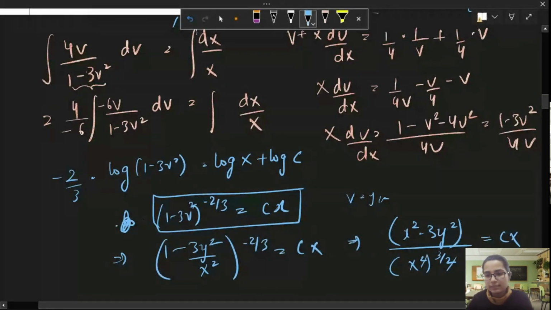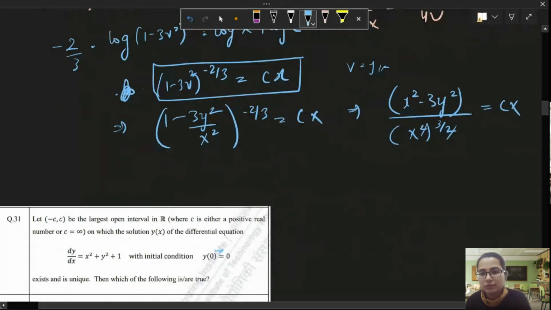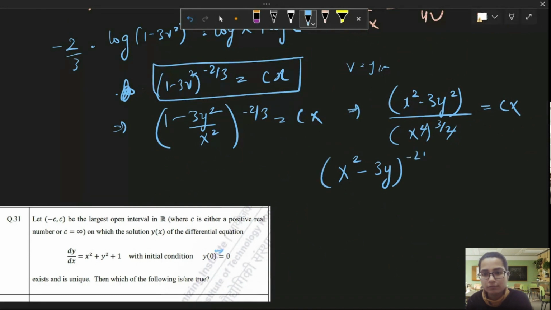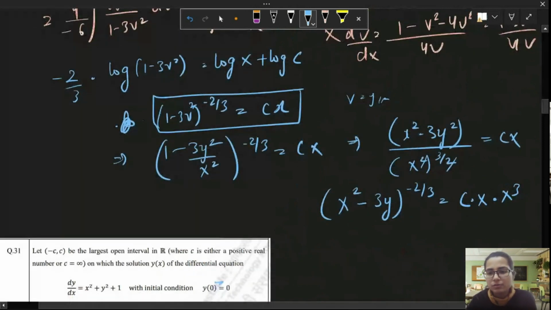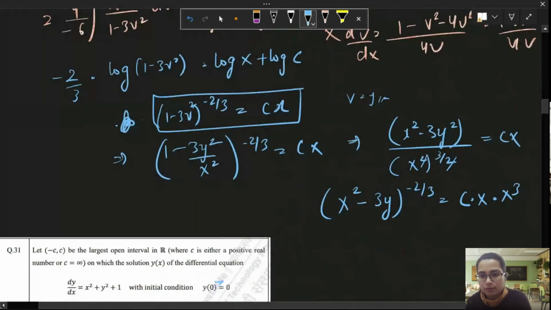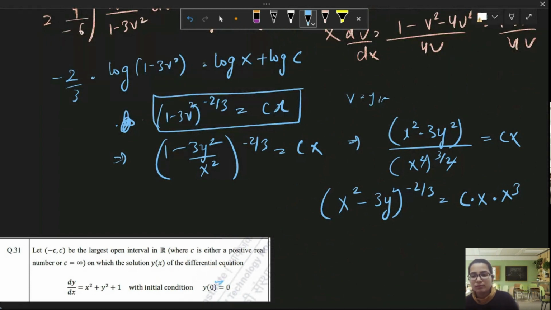So this will cancel out. I guess it will be x square minus 3y square raised to power negative 2 by 3 equals cx into x cube, if I'm not wrong. And the given condition is phi 1 equals 1. If you put x equal to 1, you get y equal to 1.